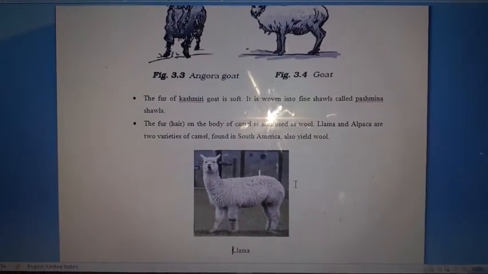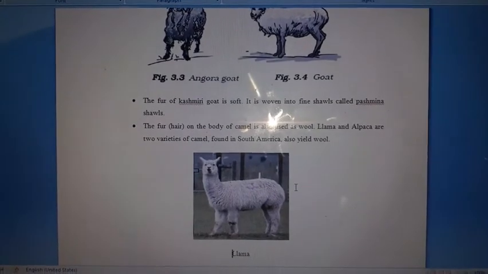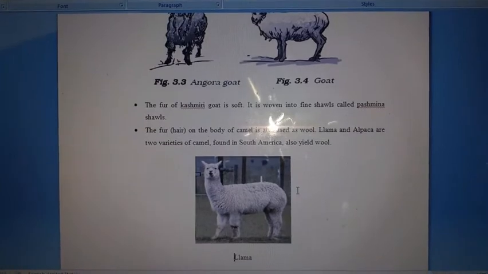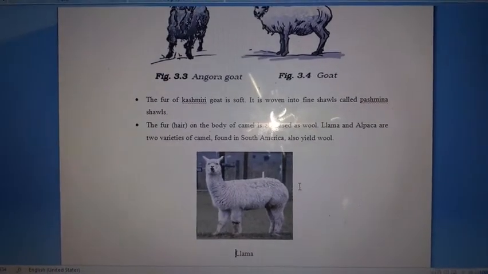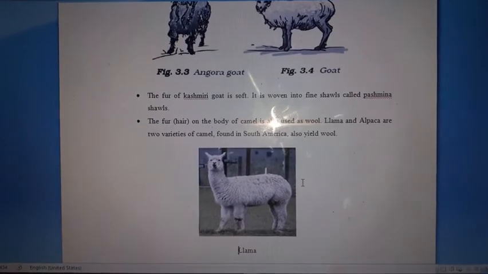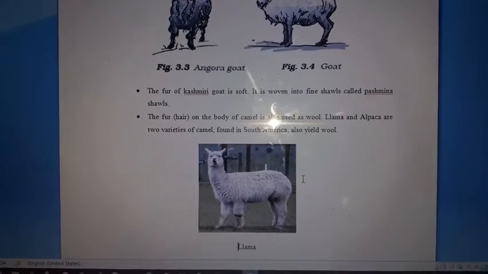Now our next topic is how we can obtain the wool from these kinds of animals. Okay, they are having fleece or they are having fur or they are having hair, right? Actually in reality they are having hair because hair keeps them warm.